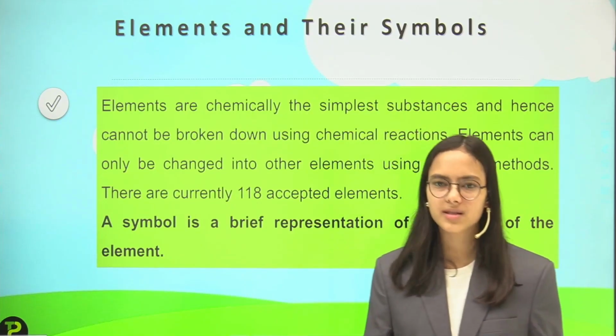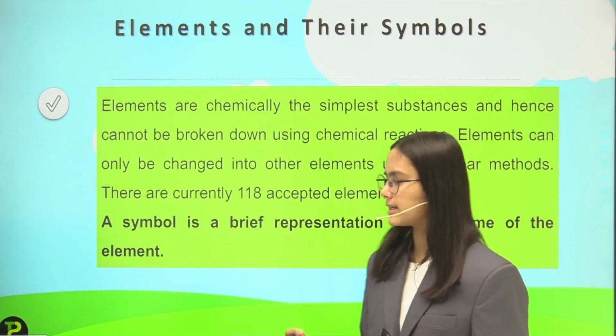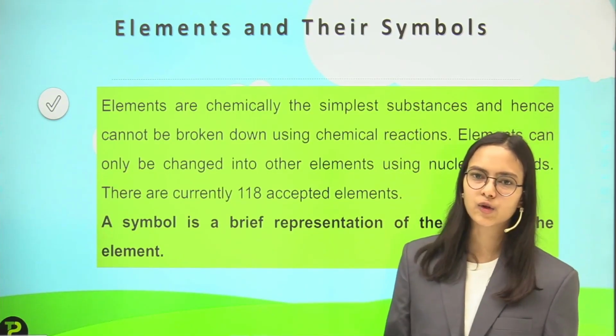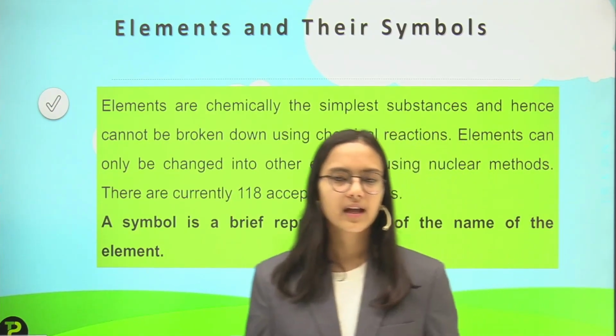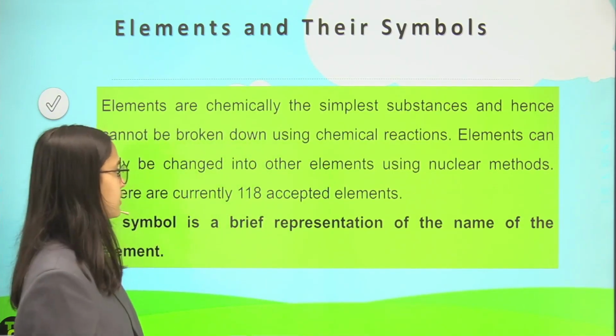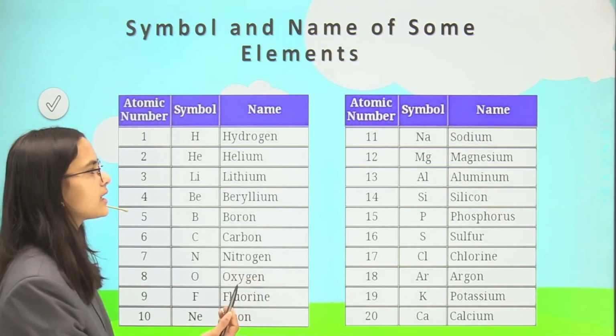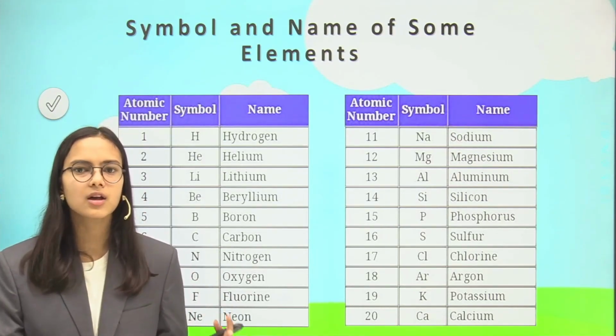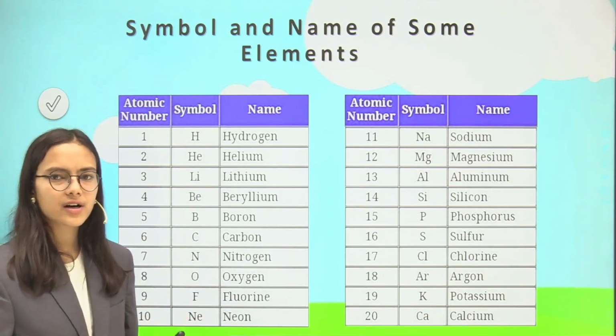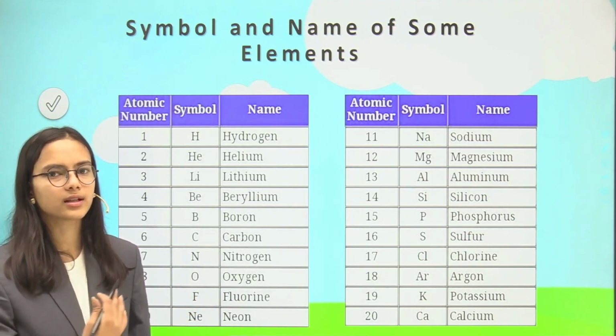So they have some symbols. Hydrogen has the symbol capital H. I have told you there are 118 elements, so these are the first 20 elements I am discussing here.